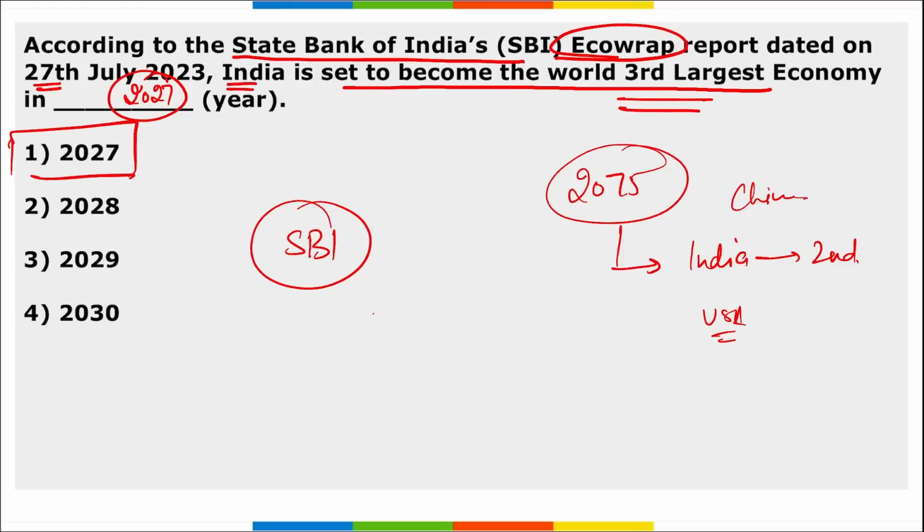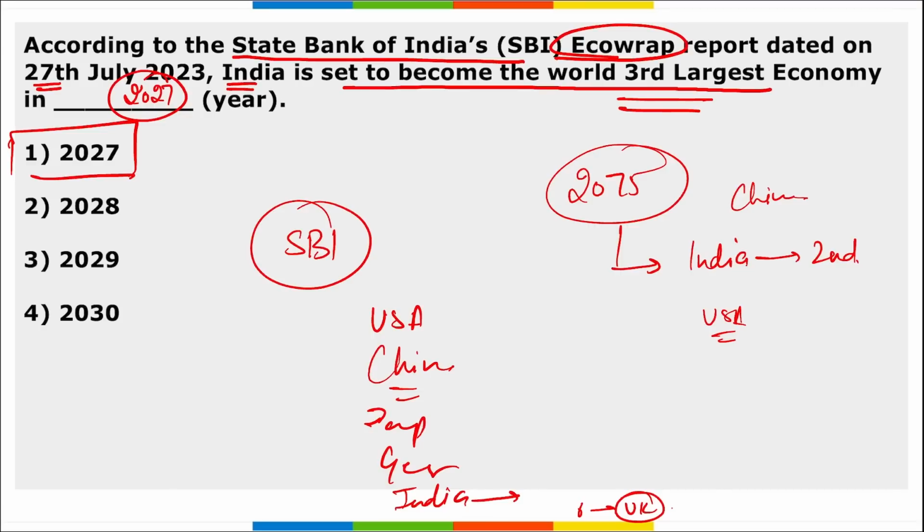Correct? As of now, USA is on top, followed by China. Correct? And we have Japan and Germany, and now we are on the 5th position as of now in 2023, and UK is on the 6th position. Even now you will be seeing Bank of England, they have raised the interest rate by 25 basis points, now the interest rate there is 5.25%, and there's a high chance that this rate will further increase, right? That can lead to a financial crisis in UK.